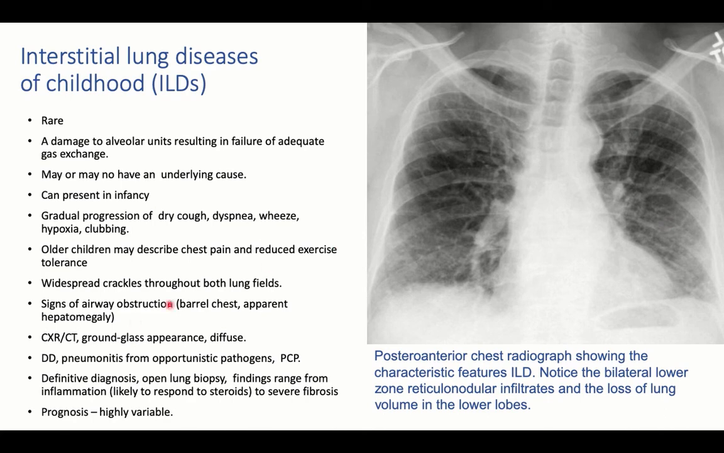It would enter in a differential diagnosis with pneumonitis from opportunistic pathogens like Pneumocystis jirovecii, seen in immune-compromised patients like HIV, for example. So definitive diagnosis for interstitial lung disease would be late, after open lung biopsy to find the microscopic changes of inflammation up to fibrosis. Prognosis is highly variable, can be good, can be very poor.